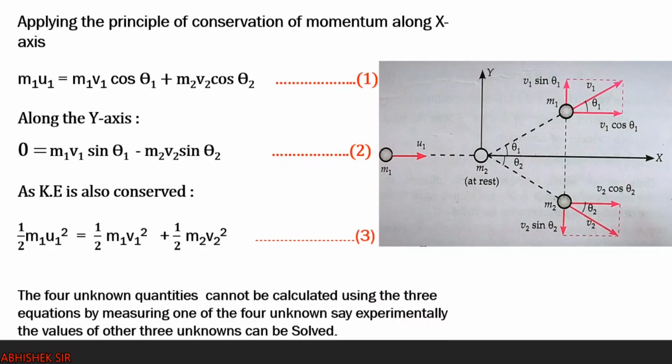So now you see the four unknown quantities, which are v1, v2, theta 1, theta 2, because m1 and m2 we will know beforehand, mass is always constant. So the four remaining unknown quantities v1, v2, theta 1, theta 2 cannot be calculated using these three equations, right? Because we need one more value. So one of the four unknowns, say theta 1, any one of the values you take, has to be found out experimentally, and only then using these three equations can we calculate the three remaining unknowns, right?